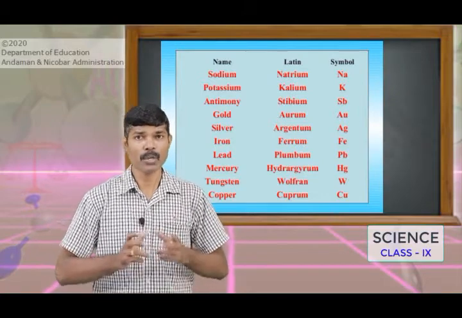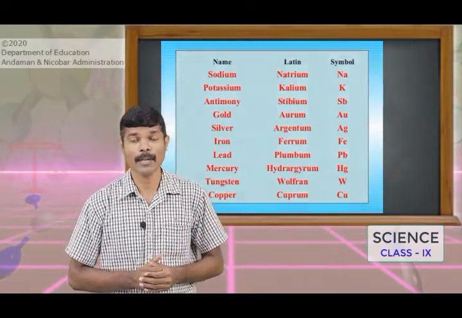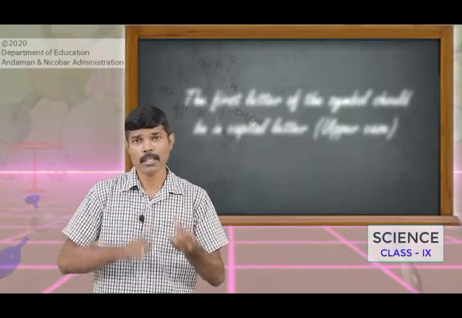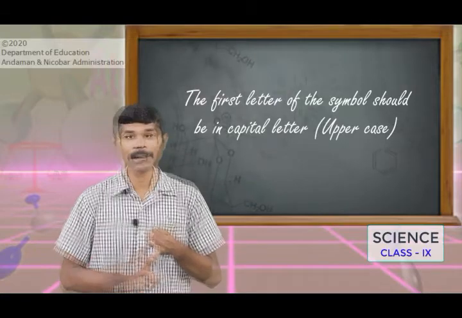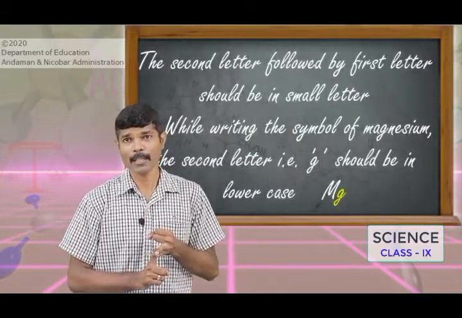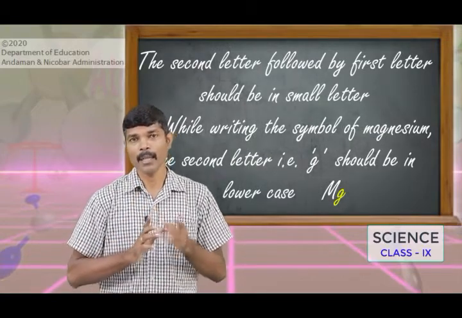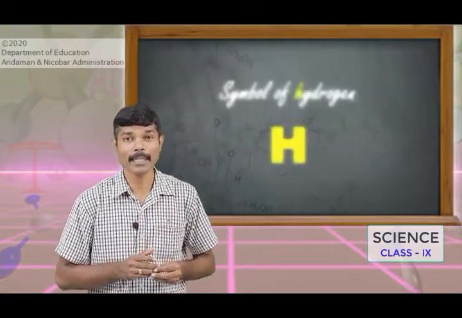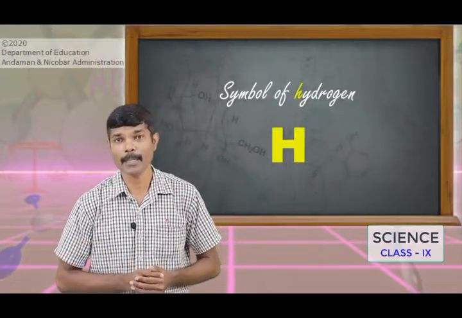Similarly, some rules need to be followed while writing the symbols of the different elements. What are those rules? The first letter of the symbol must be in capital letters or uppercase. The second letter, following the first one, should be written in small letters. For example, the symbol of hydrogen is H. H is always written in capital letters.